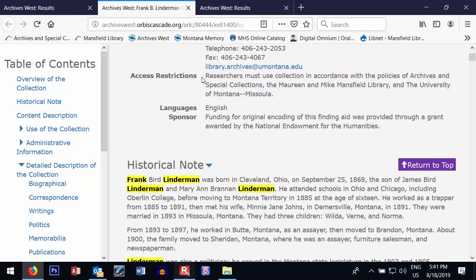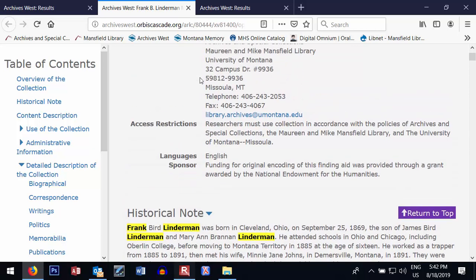So it's always a good idea to just double check this and make sure that the things that you want to see aren't restricted. In some cases it will say box 81 is restricted and you can only look at it if you get permission from the donor or from the family. So that's when you would want to call ahead, use the contact information to call or email and find out if getting permission from the individual is a possibility.